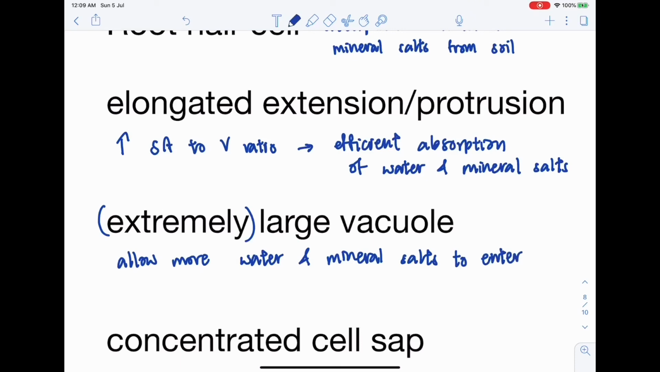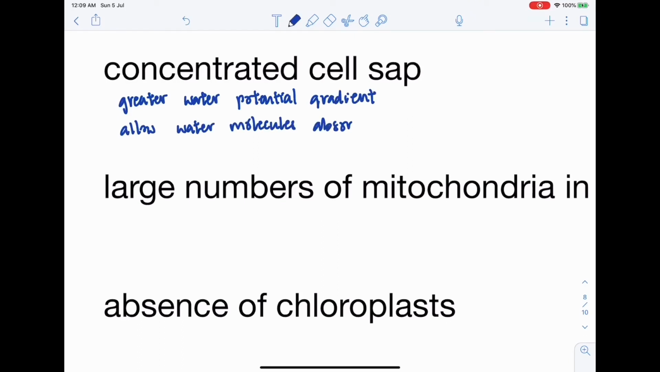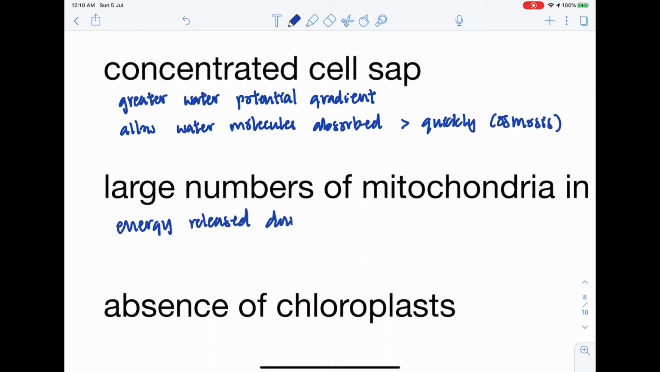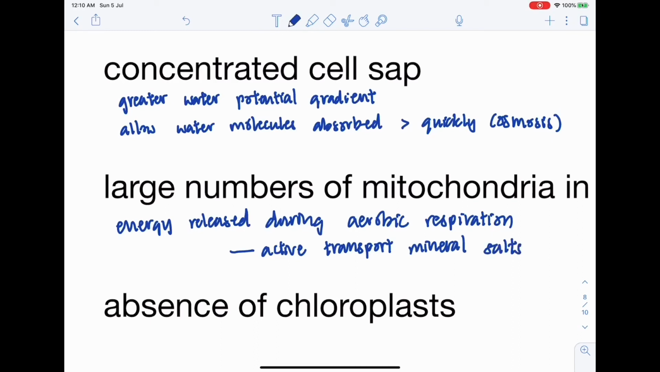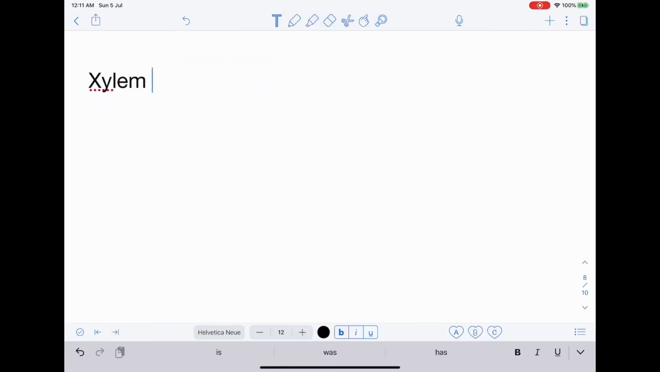The cell has a very concentrated cell sap, which creates a greater water potential gradient between the cell sap and the surrounding solution in the soil, allowing water molecules to be absorbed more quickly via osmosis. There are large numbers of mitochondria in the cell, as energy released during aerobic respiration is used for active transport of mineral salts into the cell. There is an absence of chloroplasts, as these are unnecessary organelles. Root hair cells are found underground where sunlight is absent, so photosynthesis cannot occur.